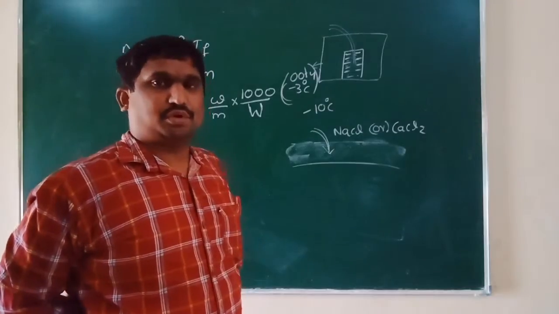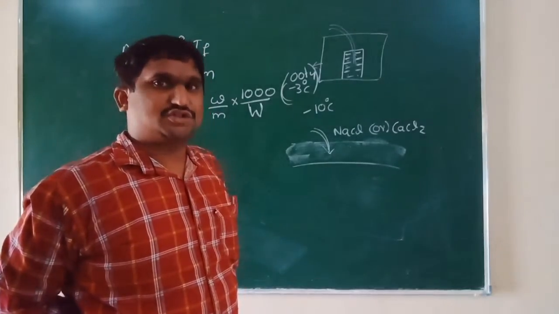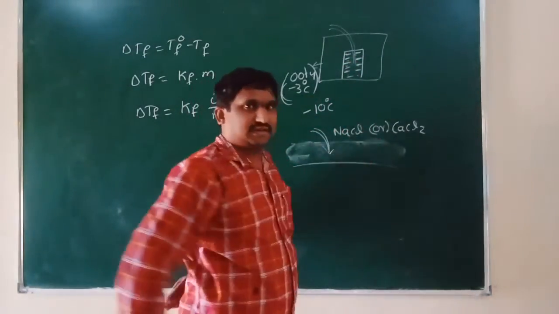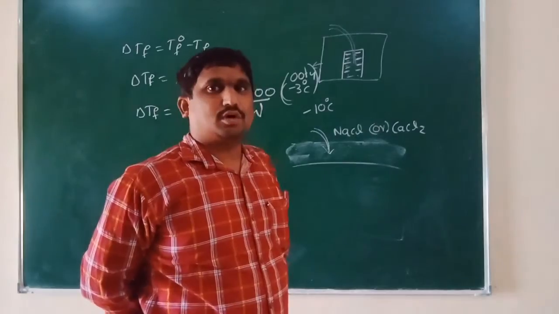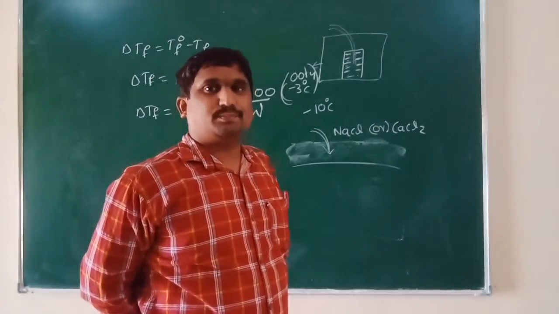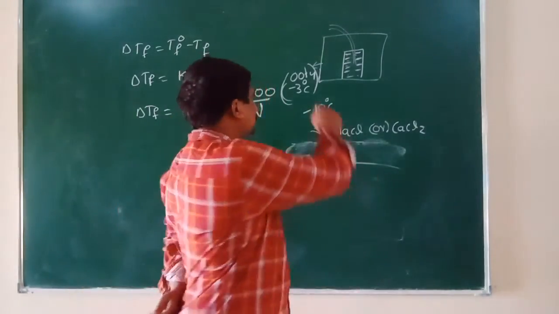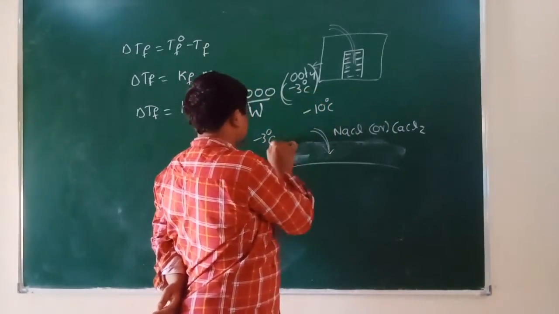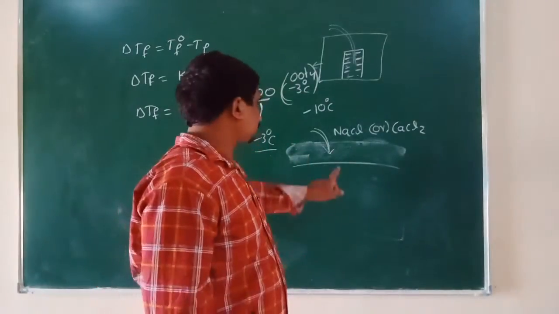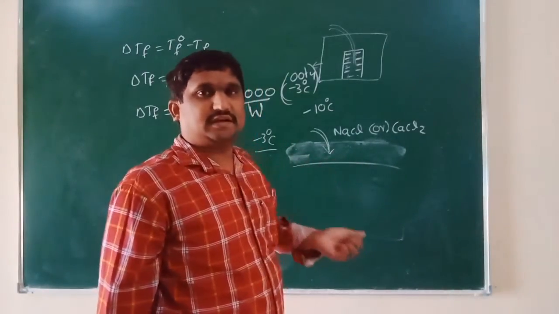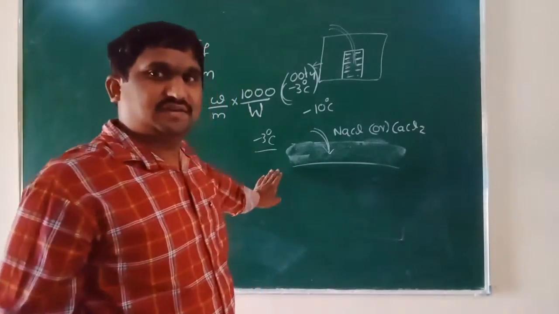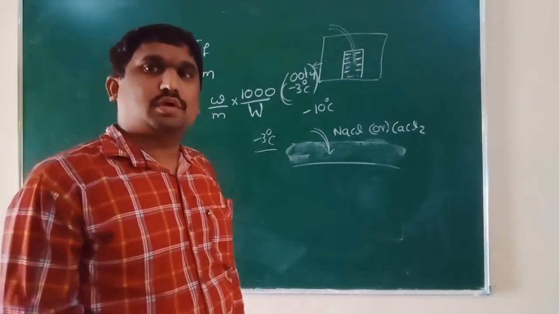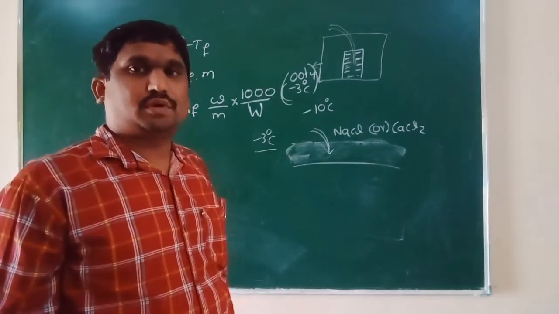What is the role played by sodium chloride or calcium chloride? The same logic applies here. When we add some non-volatile solute to the water, its freezing point decreases somewhat. Suppose in that country the temperature is -3 degrees centigrade when ice is present on the road. When you add salt or calcium chloride to the water, that is, some non-volatile solute, the freezing point decreases.